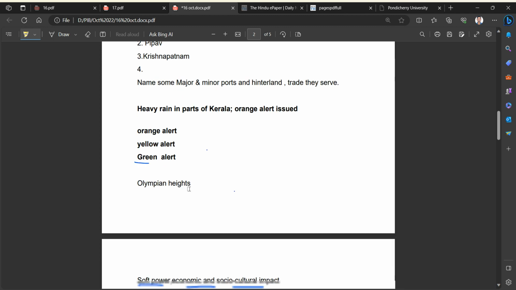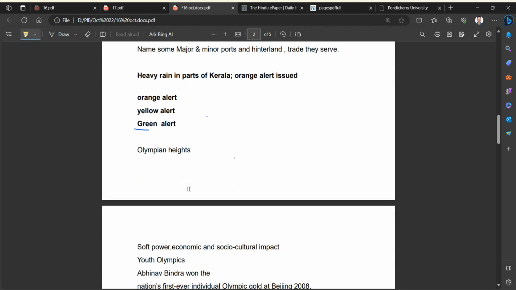We had another news article, Olympian Heights. It talks about India planning to host the 2036 Olympics. I hope India will definitely host that Olympics. We should sincerely try our best to host the Olympics as soon as possible, as many even smaller countries are now hosting Olympics, like South Korea. We are a big country. When we are saying that we are going to rise as a superpower, we should also become a sports superpower.